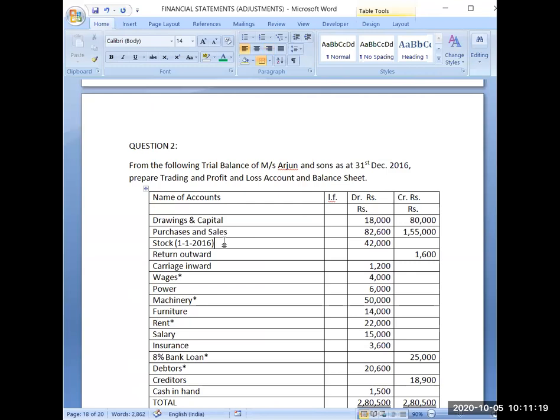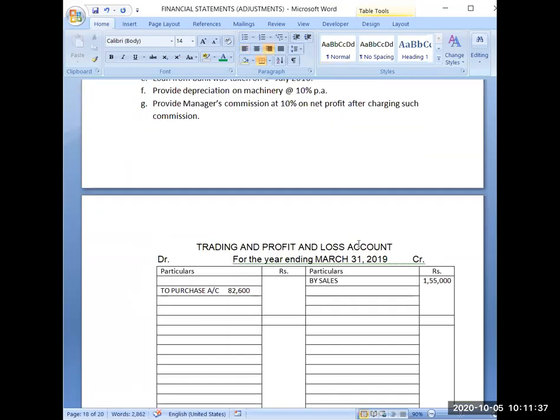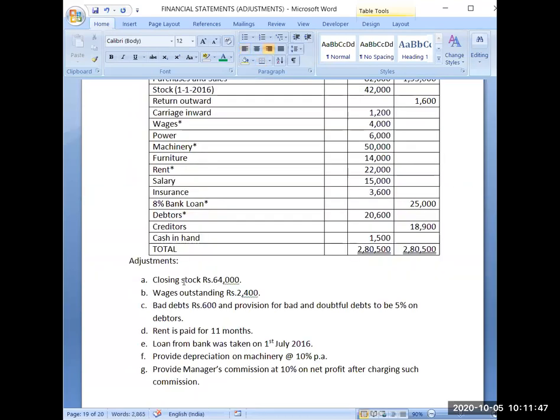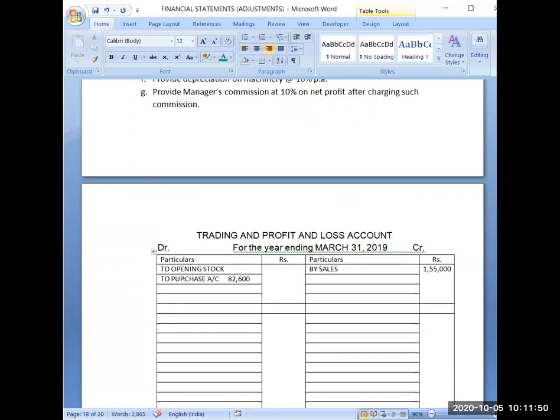Now third information is stock, and in bracket it is written 1/1/2016. We are preparing our financial statement on 31st December. So 1/1/16 is the opening date, the starting date of this year. That's why we can call this opening stock. So this opening stock will go to the trading account, to opening stock, and it is 42,000.